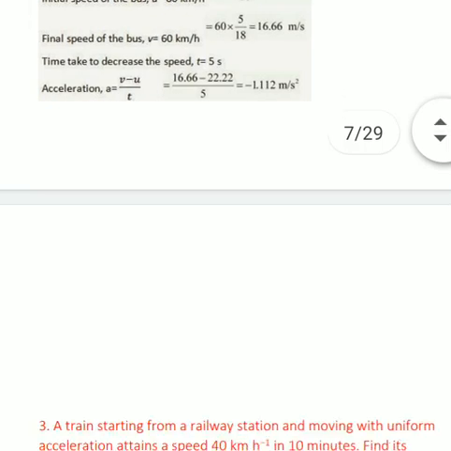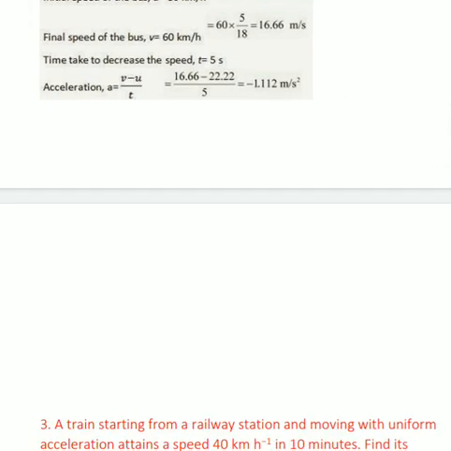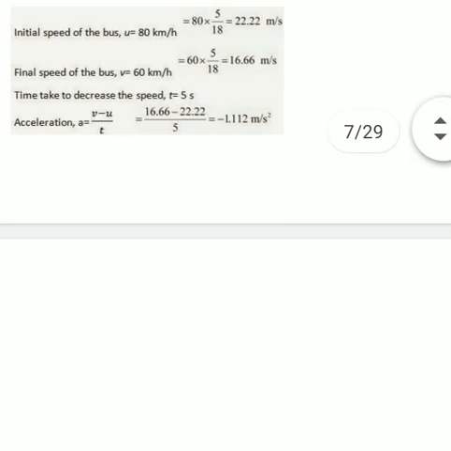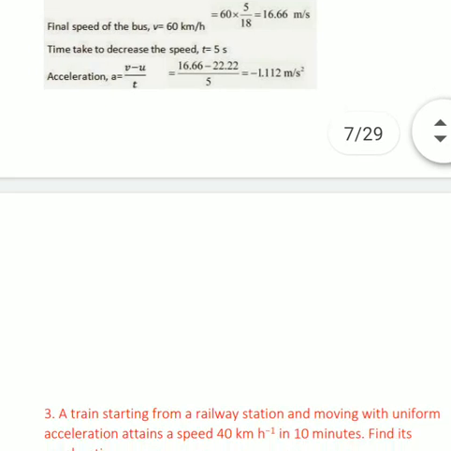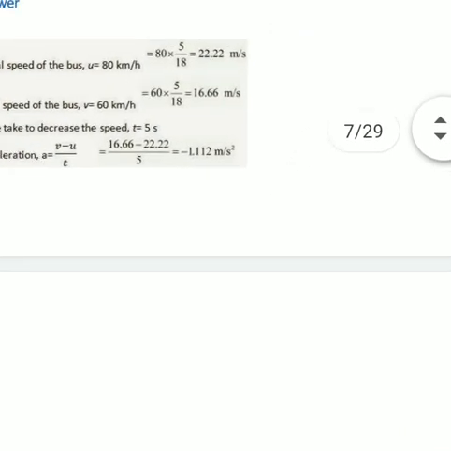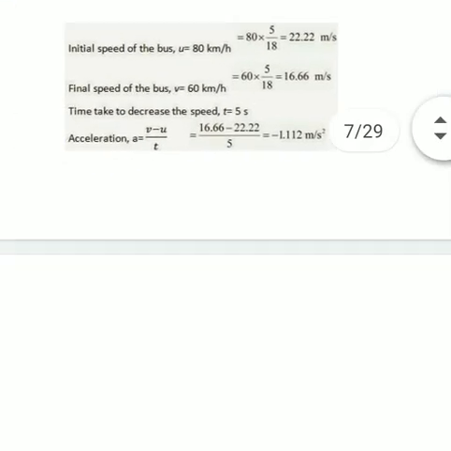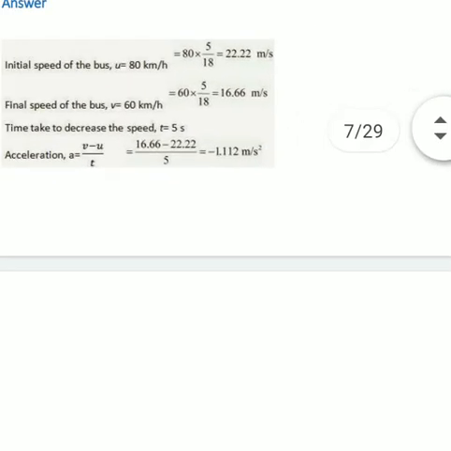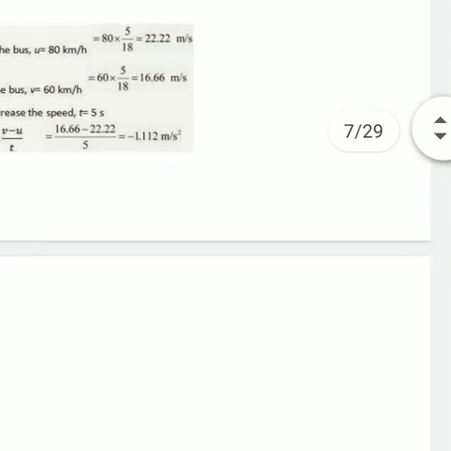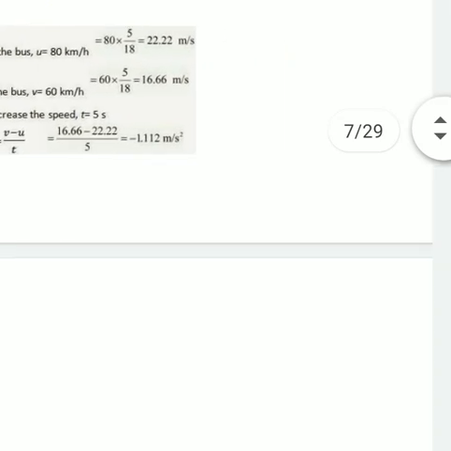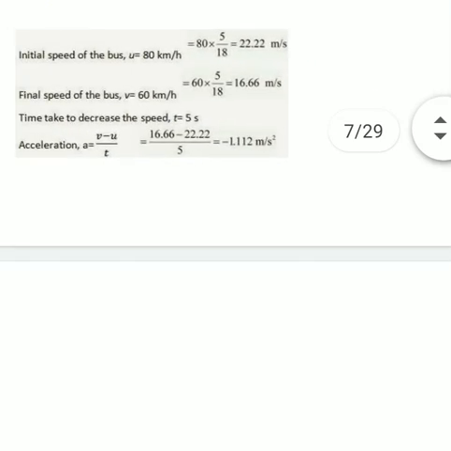To calculate acceleration and to get the answer in its SI units, firstly we will put all the given values in SI units. Here 80 km per hour, first you will convert into meter per second. Dear students, we have already discussed that whenever we convert kilometer per hour into meter per second, we multiply the given digit by 5 upon 18.